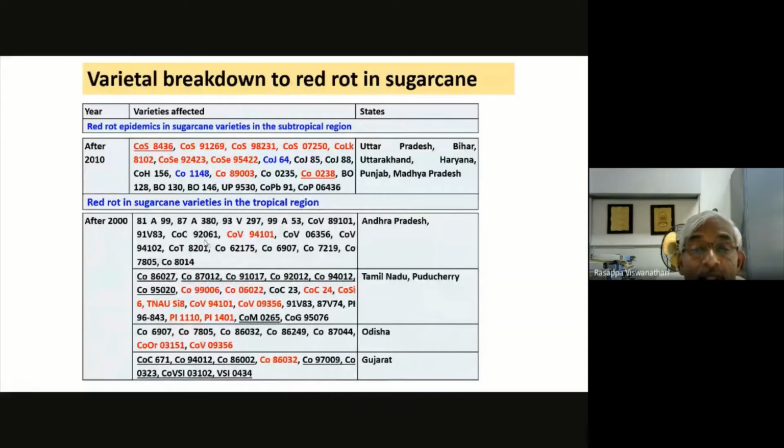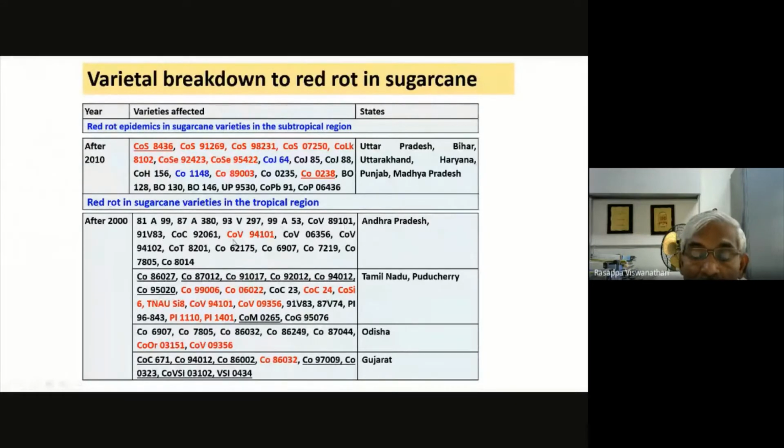As I mentioned earlier, we will discuss some aspects of varietal breakdown. Since it is an important area, we shall focus on what varietal breakdown is. We specifically use the term with regard to red rot. Many of the breeders are attending the training course.